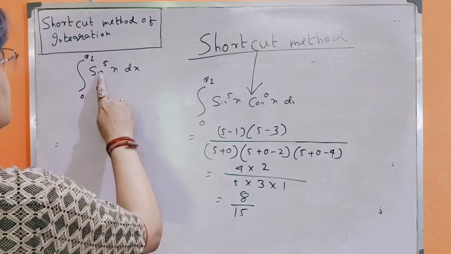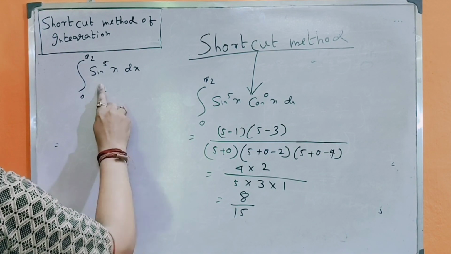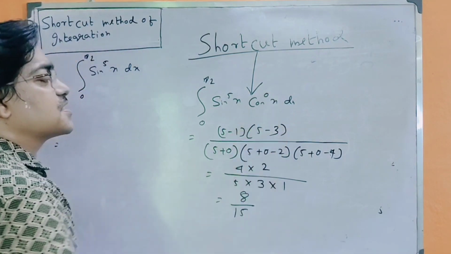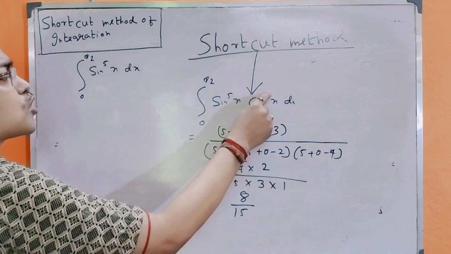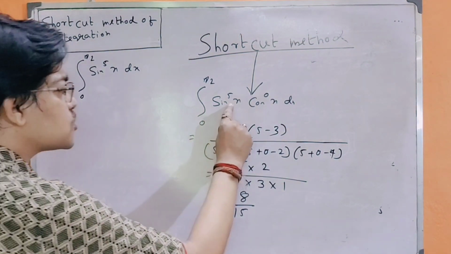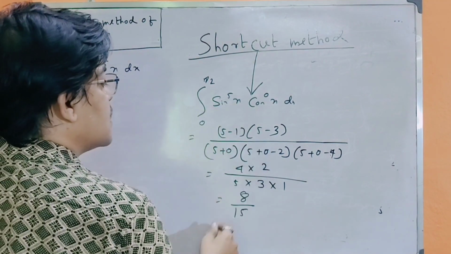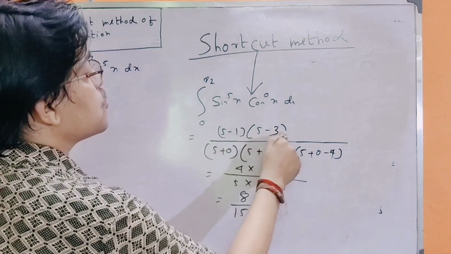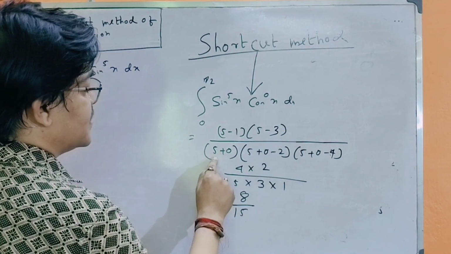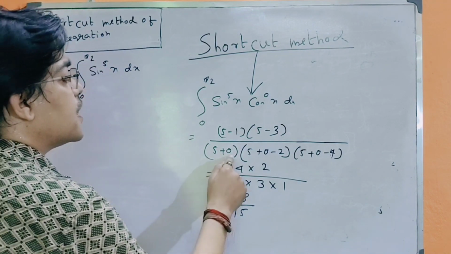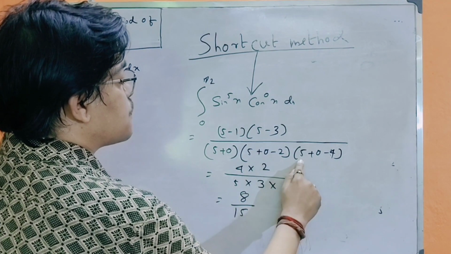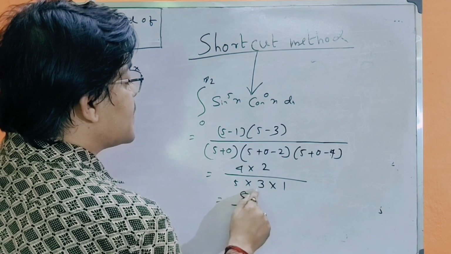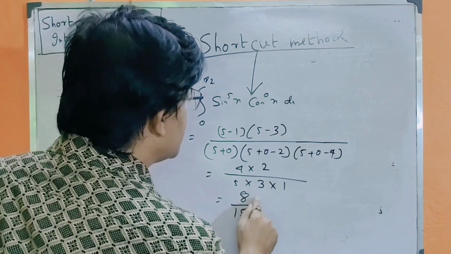Here the problem was sin to the power 5x, that means sin to the power 5x into cos to the power 0x. Now 1 is odd integer, 5 is odd. Now applying the shortcut formula, (5 − 1)(5 − 3) whole divided by (5 + 0)(5 + 0 − 2)(5 + 0 − 4). That means 4 into 2 by 5 into 3 into 1. That is 8 by 15.